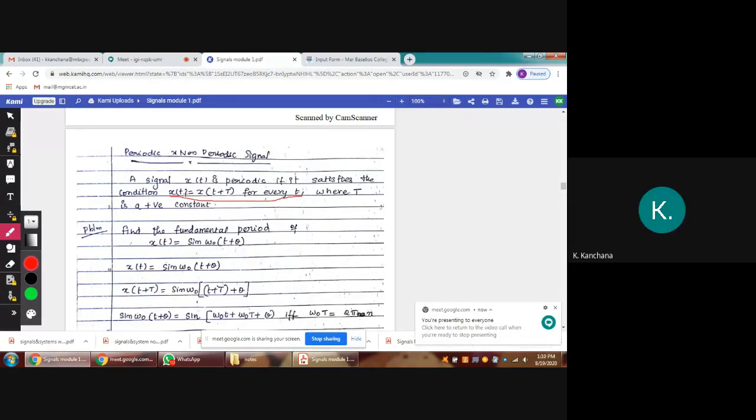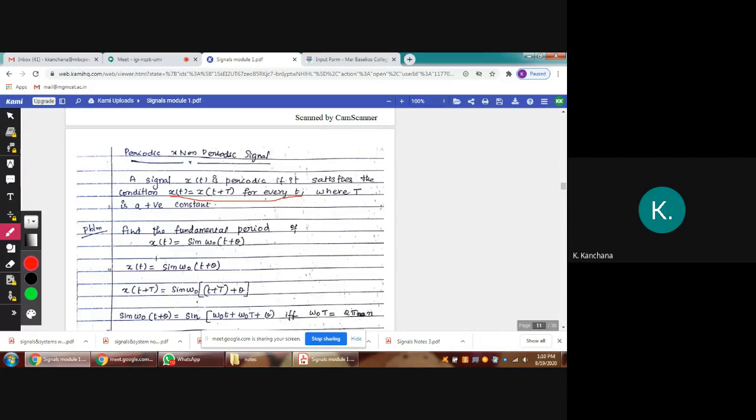Yes, miss. Can you read the sentence? Periodic signal. A signal x of t is periodic if it satisfies the condition x of t is equal to x of t plus capital T for every t, where capital T is a positive constant. Okay, good. So that is the condition for a periodic signal.